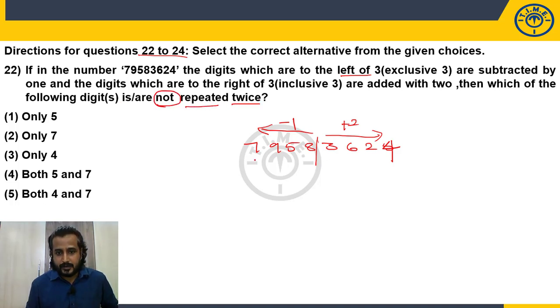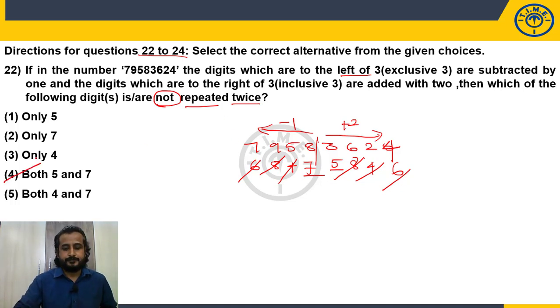So minus 1, do it. So 6, 8, 4, 7. Next plus 2: 5, 8, 4, 6. Now what is the given question? Which of the following digits are not repeated twice? Is a 6 repeated twice? Yes. Is a 4 repeated twice? Yes. Is an 8 repeated twice? Yes. 5 and 7 are not repeated. So what is my answer? Both 5 and 7. So choice 4.